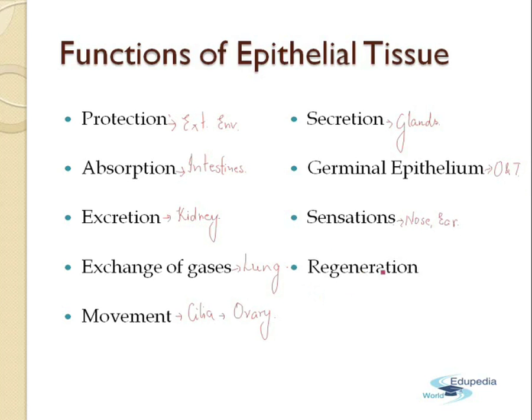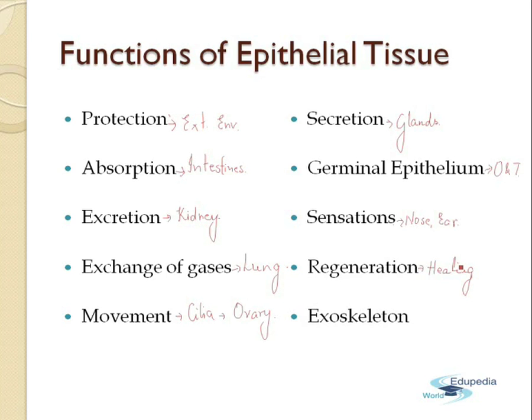Next is regeneration. As I told you, the skin is a type of epithelial tissue and it helps in healing of the wounds. Now, healing of the wounds requires again the forming of the new tissues. So, it helps in healing of wounds and injuries due to the high regenerative capacity. And last function of the epithelial tissue is the exoskeleton. Now, the exoskeleton is formed by the structures like the nails, the claws, the scales, the feathers, and the outer epithelial tissue performs the function.